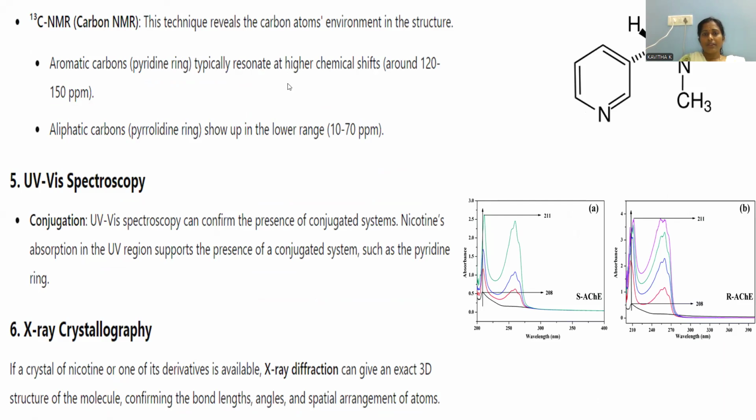Aromatic carbons give a chemical shift value around 120 to 150 parts per million. Aliphatic carbons are at a lower value, that is 10 to 70 ppm. This is regarding the pyrrolidine carbon atoms. So this is an informative analysis of the carbon environment by means of C13 NMR.